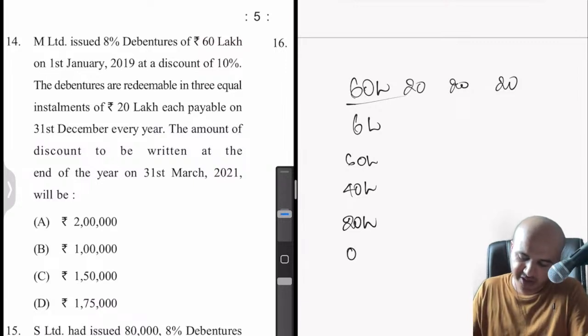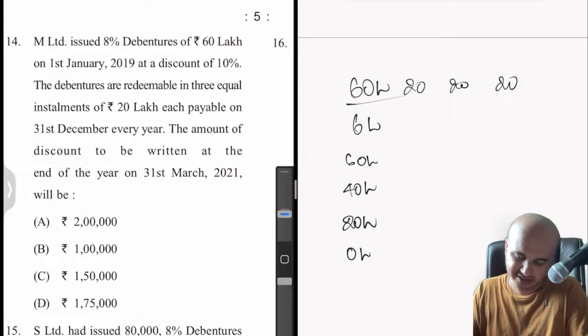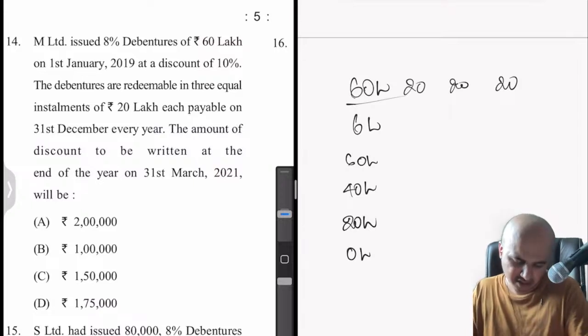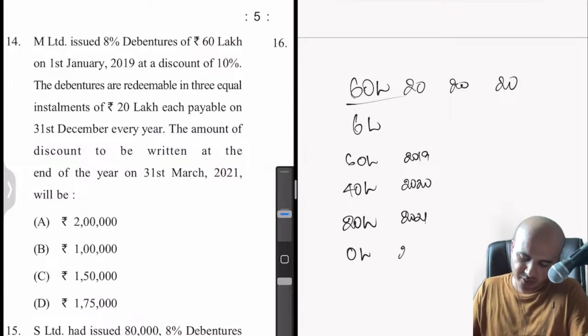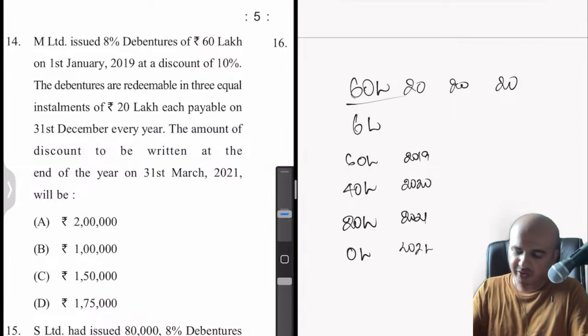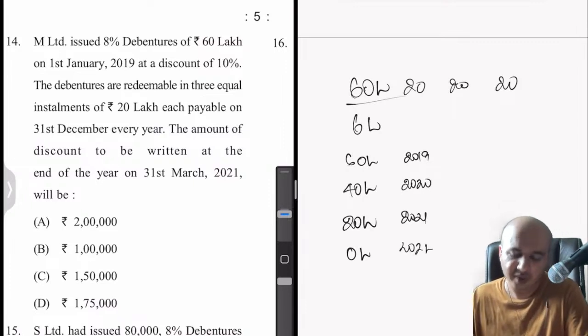Then fourth year it will be 0 actually. Yeah. At the end of first year you will still have 60 lakhs. Okay, because this is which year? They were issued in 2019, 2019, 2020, 2021. Then finally 2022 and we will have 0. Okay, because obviously in whatever was there we have already written it off.